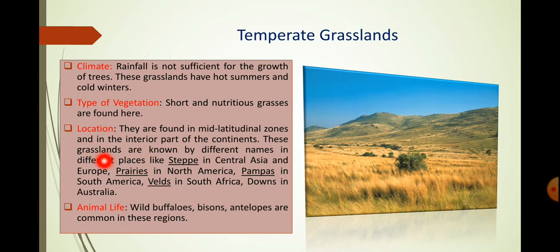These grasslands are known by different names in different places, like steppe in Central Asia and Europe, prairies in North America, pampas in South America, velds in South Africa, downs in Australia. These are the names by which it is called in different areas. And here another part is animal life. Wild buffaloes, bisons, antelopes are commonly found in this region.